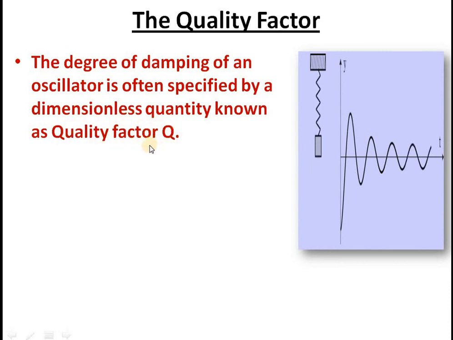Actually, quality factor is a measure of how much energy is lost from an oscillator per unit time, or also represented per radian. Oscillation measurement can be done in terms of radian or omega. So it is a measure of energy loss from a given oscillator.